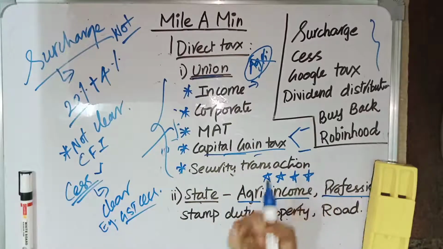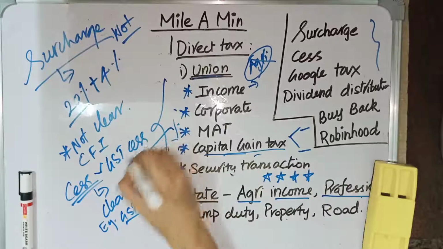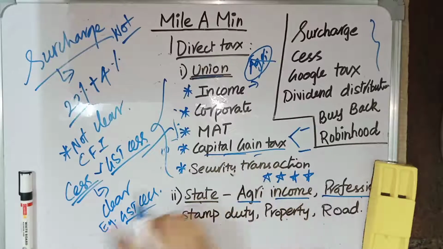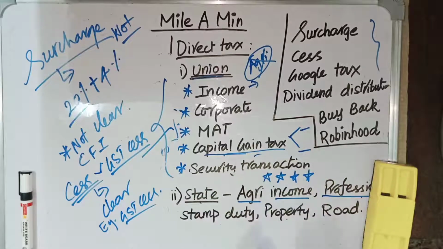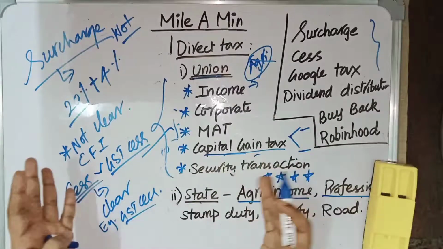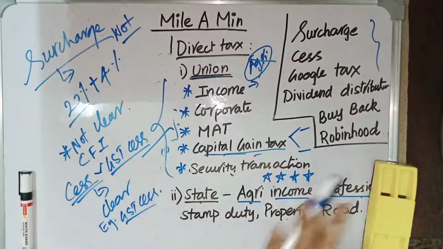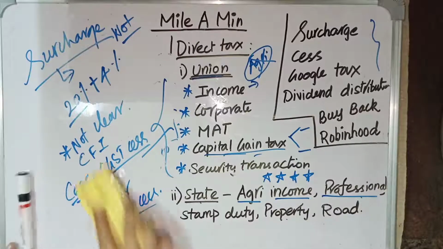But in some cases, for example the GST compensation cess, it will be shared with the states, not as per Finance Commission recommendation, but as per the recommendation of the GST Council. That is cess. So these are the differences between cess and surcharge.